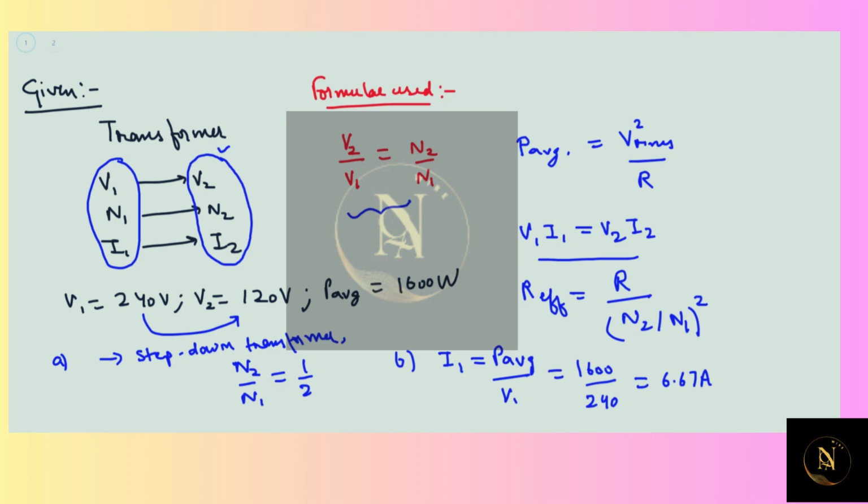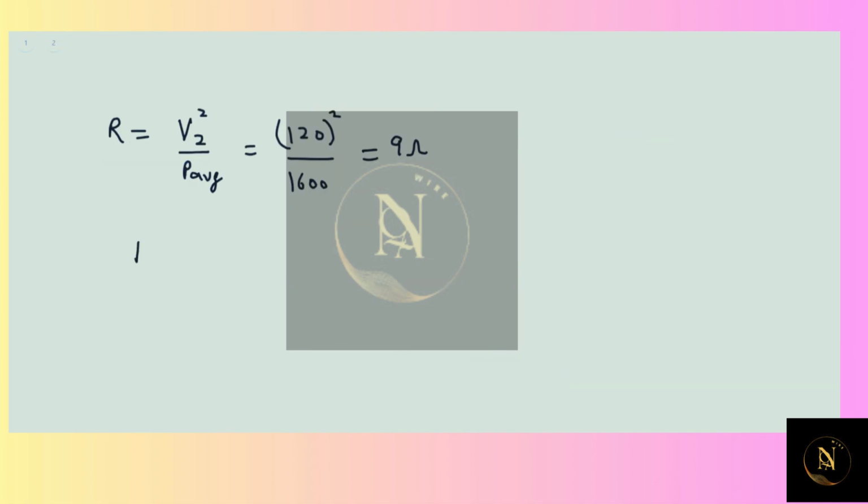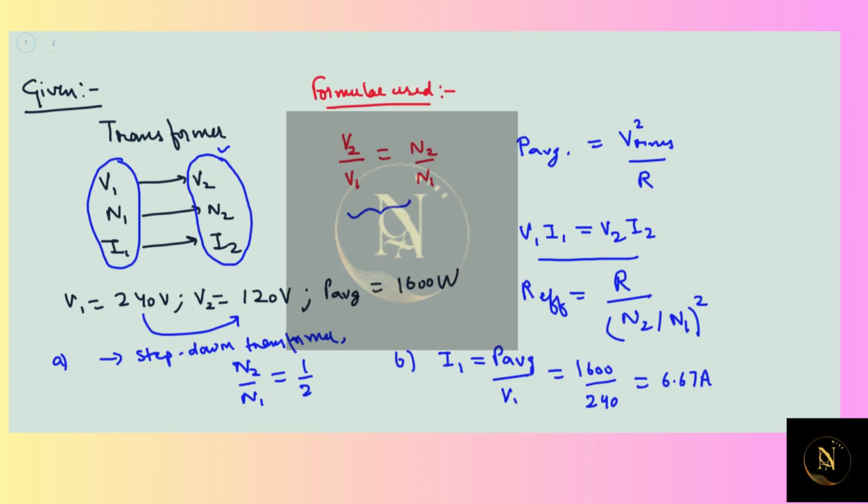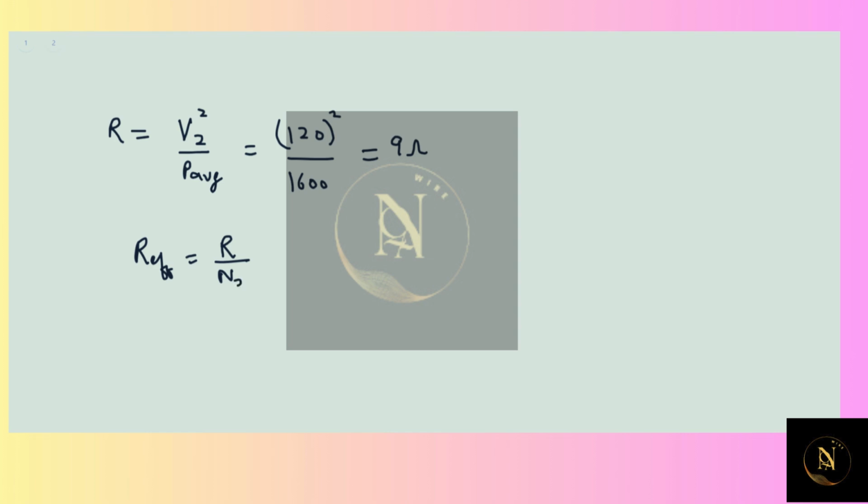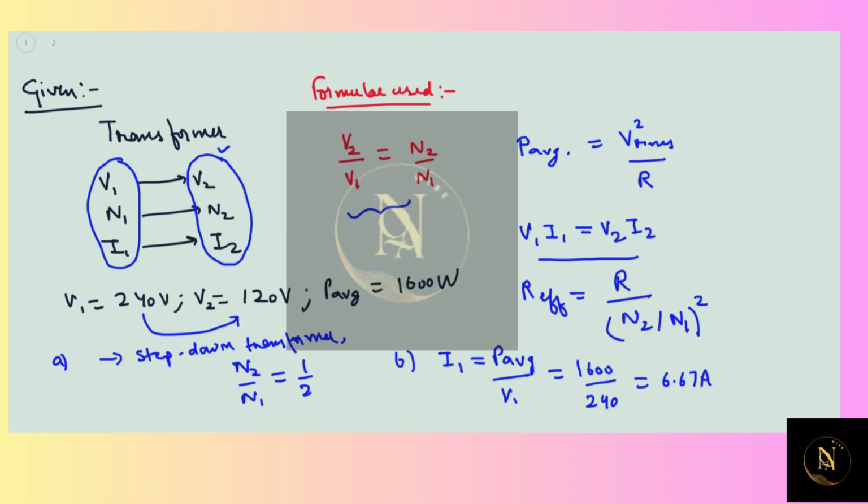Now the effective resistance of the blower has changed, which is equal to R effective, which is R over (N2 over N1) squared. So this gives us 36 ohm. That's the answer for our question.